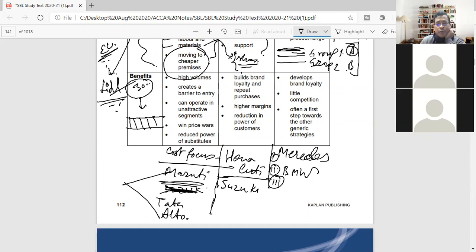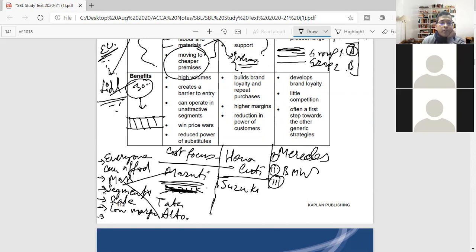So what should be the focus for the cost focus? Everyone can afford it, largely. Yeah, the masses. The volume game. Mass, one size fits all. They don't segment. They try to achieve scale, low margin, and that's how they maximize the profit.